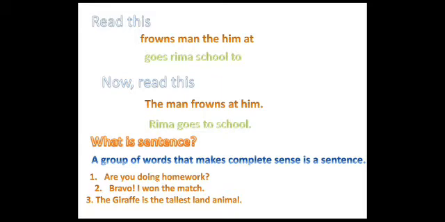So we say they are proper sentences. They are not improper sentences. These others are improper sentences because they do not have any meaning or sense, so we cannot understand them by reading.